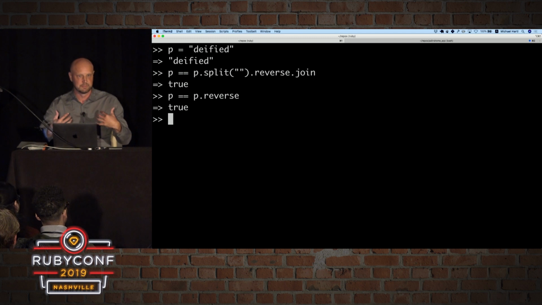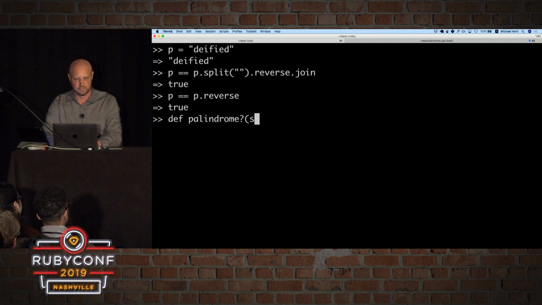But it would be nice to be able to encapsulate this behavior in something that we can reuse. So the way to do that is to define a function with def. And let's call it palindrome. How's it going to end? It's going to be a question mark, because this is a Boolean. It's going to return true or false. And in this case, we'll give it an argument, string. And then we can just compare the string to its own reverse.